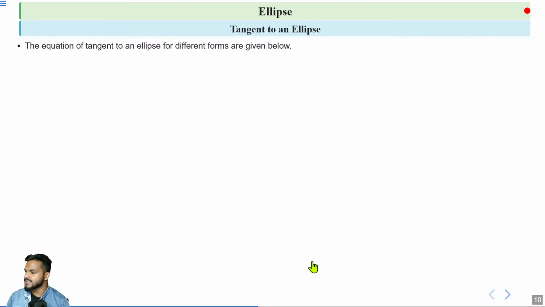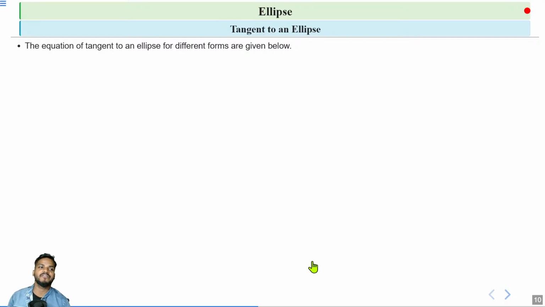So, a tangent is a line that touches the curve at a single point. In this case the curve is an ellipse, so we can draw a tangent at any point on the ellipse. Let's suppose we have a point P (x, y), then we can draw the tangent at that point. The tangent is a line that passes through that point and touches the graph at a single point, P = (x, y), and that is your tangent.